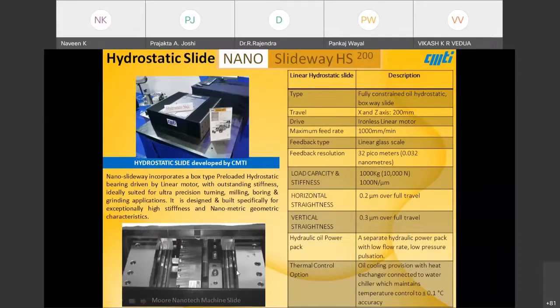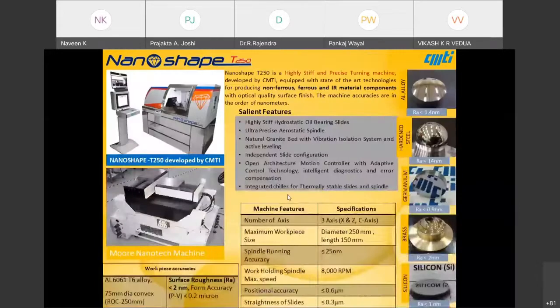This is one of our competitors' guideways. Now, where do such high technologies find application? Generally these types of slides are used in very high precision grinding machines, high precision hard turning machines, and very high precision micro machining centers.